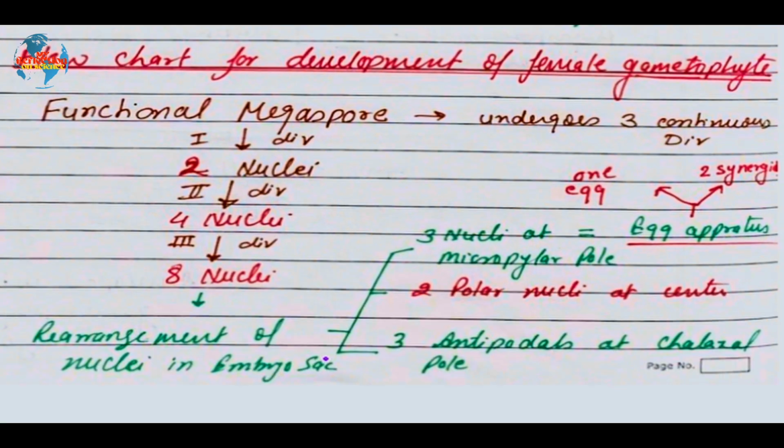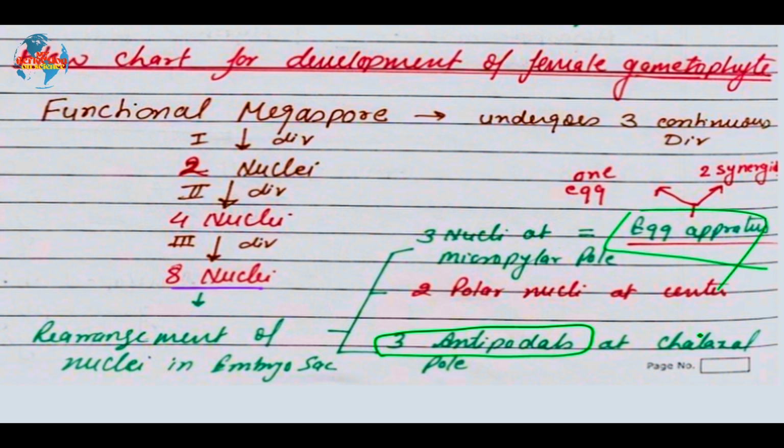So, let's have a brief description of the development of female gametophyte as we have already discussed. The functional megaspore undergoes three continuous divisions and produces the 8 nuclei. Out of these 8 nuclei, 3 will be arranged at the micropylar pole and 3 at the chalazal pole. So, the 3 nuclei at the chalazal pole are termed the 3 antipodals, whereas the 3 nuclei at the micropylar pole are termed the egg apparatus.